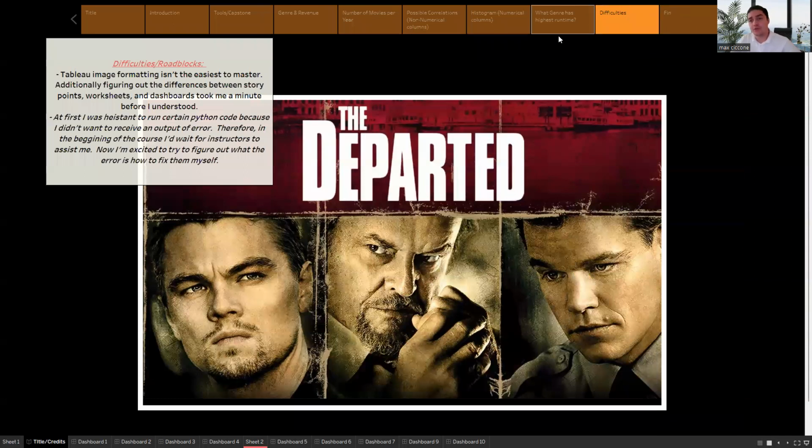Some difficulties and roadblocks that I had during my capstone and this course in general. For me, Tableau was difficult to figure out how to use image formatting properly, especially with background pictures. It's not the easiest to master. So I had a little difficulty with that. And additionally, just figuring out the differences between worksheets and dashboards and story points took me a while before I understood how to use them proficiently.